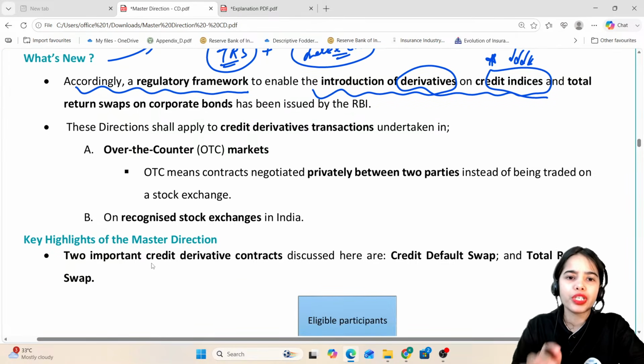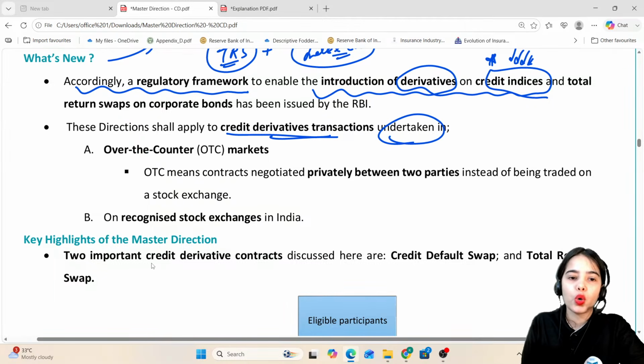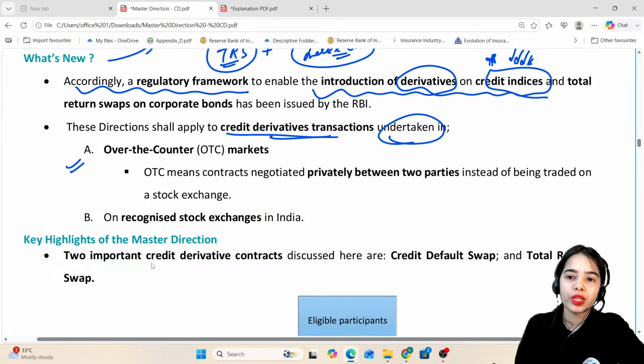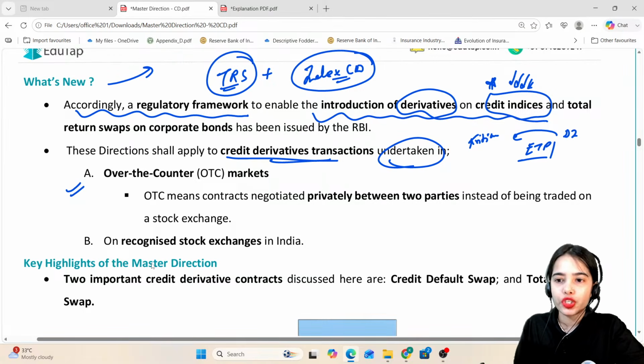Okay, these directions shall apply to credit derivative transactions undertaken in over the counter markets. Now credit derivative transactions are undertaken. Let's say Kritika, that is me, I am through an electronic trading platform or through some other platform purchasing the debt instrument of the ABC company, of the XYZ company.